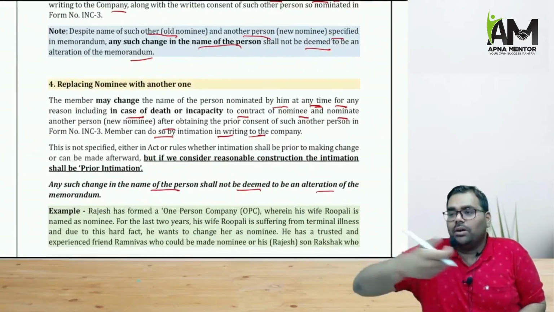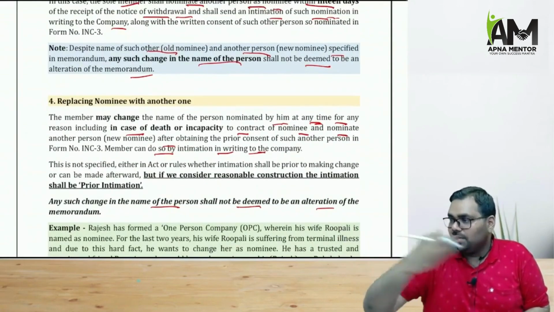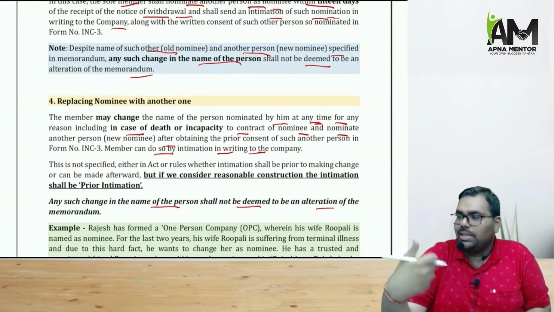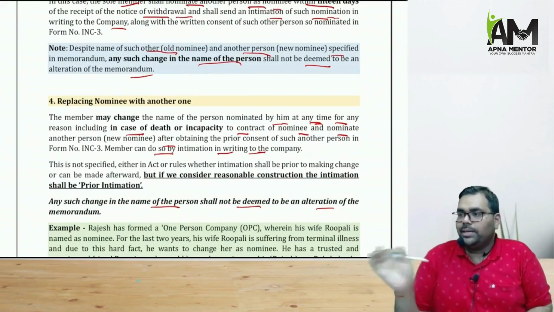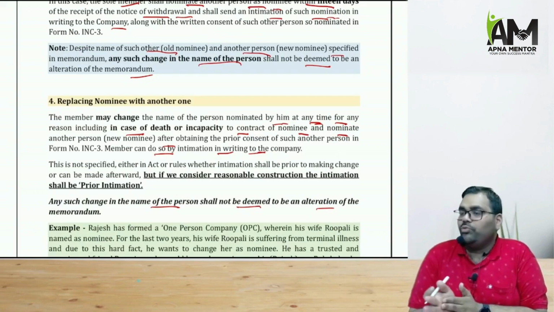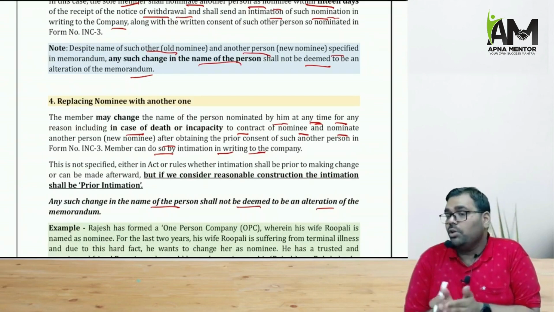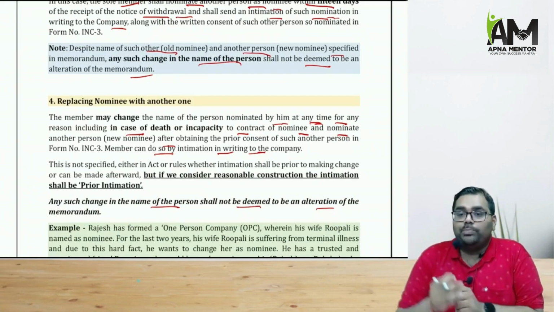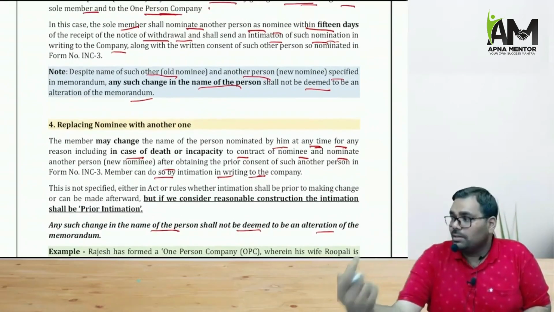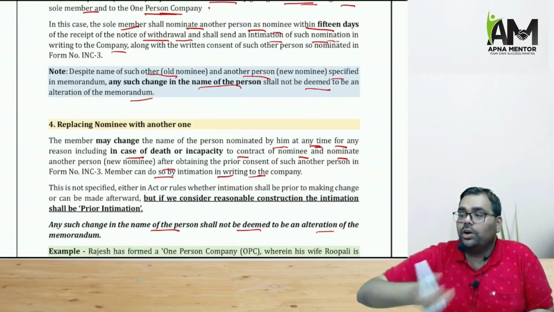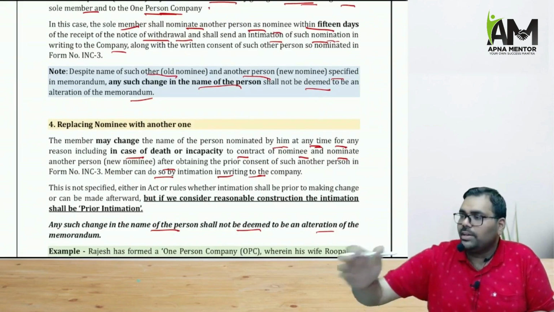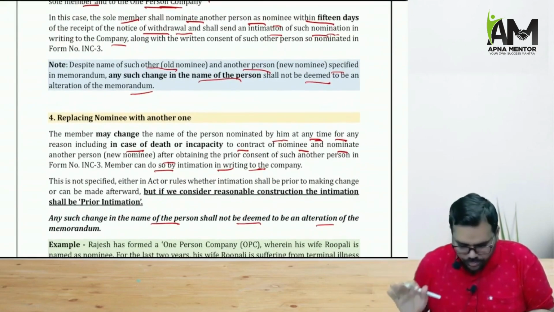And when this alteration is done, when the nominee is changed, that will also affect the memorandum, because the memorandum also consists of the nominee clause. Now, whenever there is an alteration in the memorandum, normally a special resolution is passed. But when there is an alteration in the nominee clause, we shall treat it as not an alteration of MOA. We shall treat that MOA is not altered.